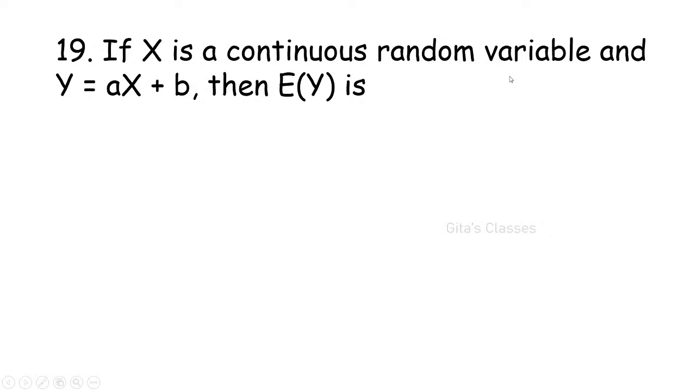Next is, yeah, very simple. Just now I have given. If x is a continuous random variable, and this is applicable for both discrete and continuous. Okay. What is E of y? Just now I have written ax plus b.